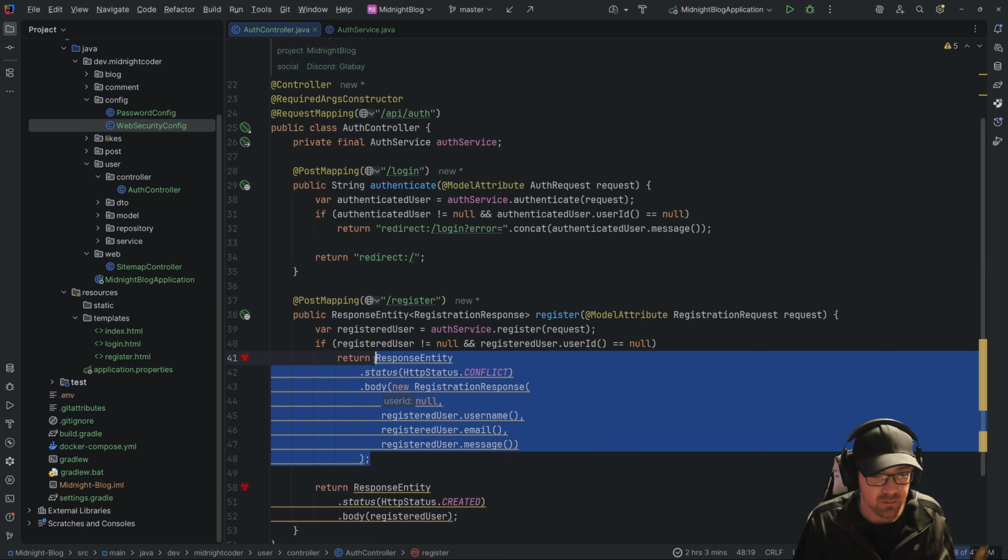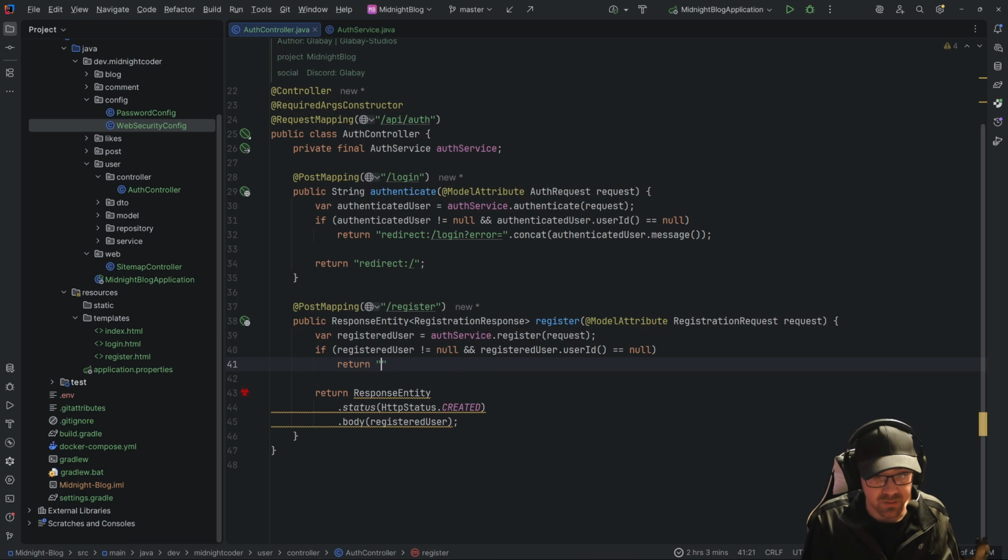We are going to come up here, and this is going to return a redirect, and it's going to take them back to register, but it's going to have an error.